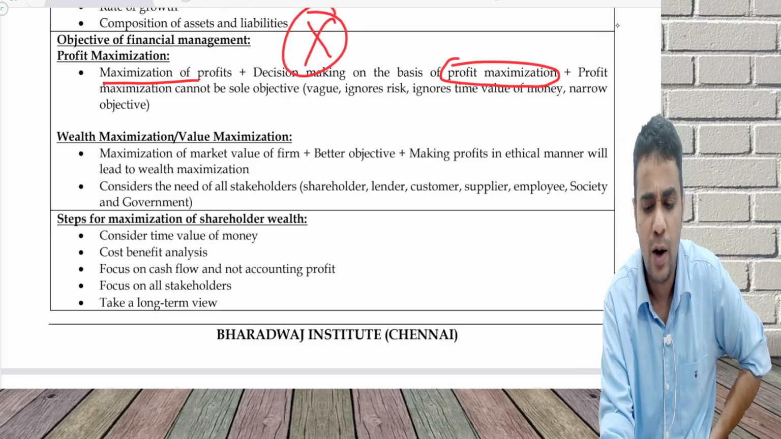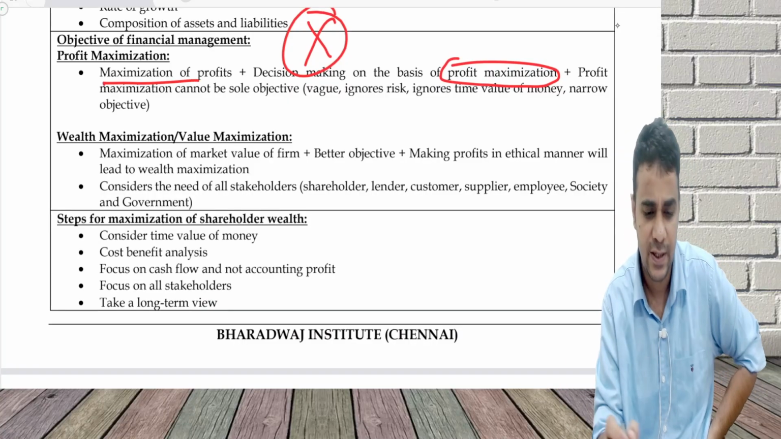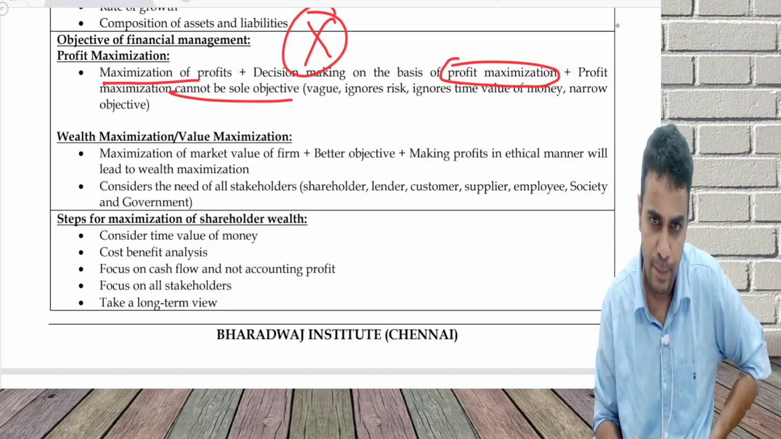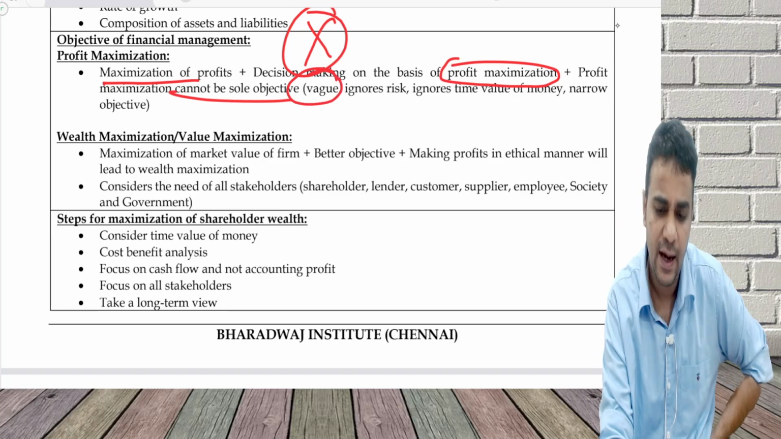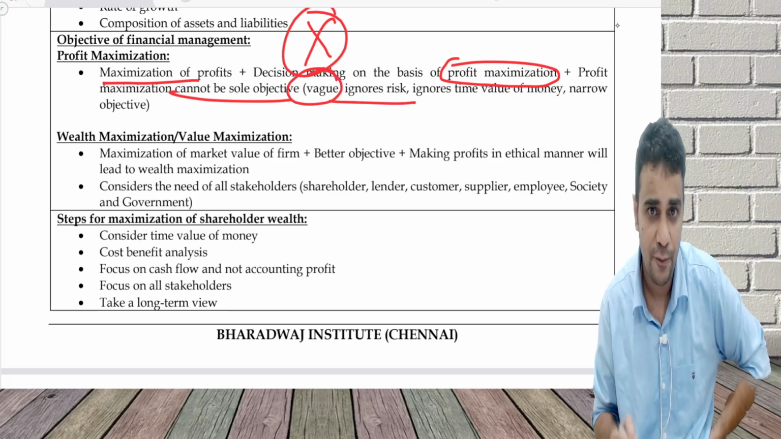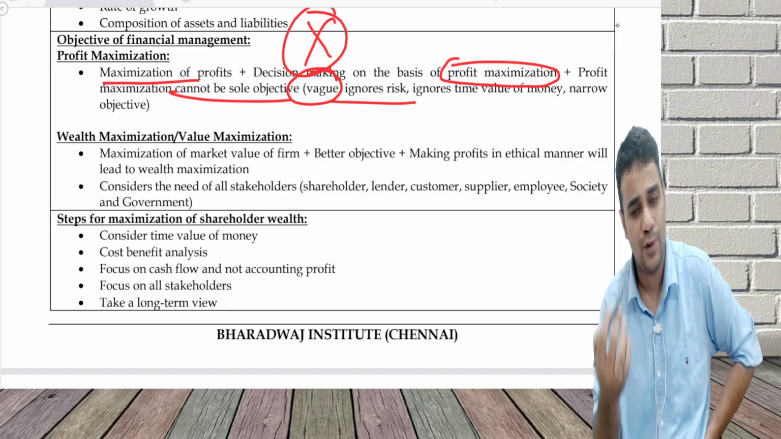Maximization of profits only on the basis of profit maximization cannot be my sole objective. It is important, but cannot be my sole objective. It is a vague item. Sometimes risk is ignored. You ignore time value of money because profit is what you're making. Cash flow is not your focus.